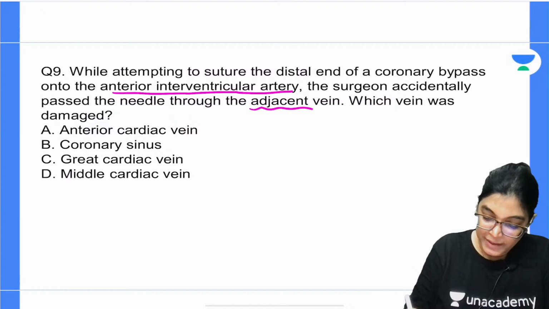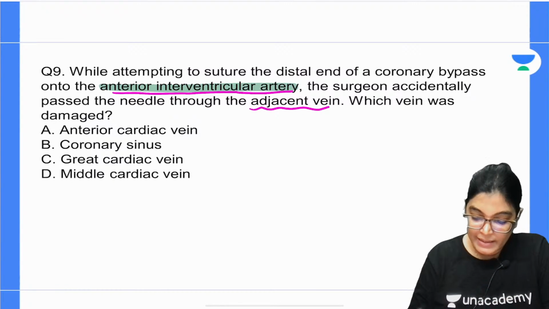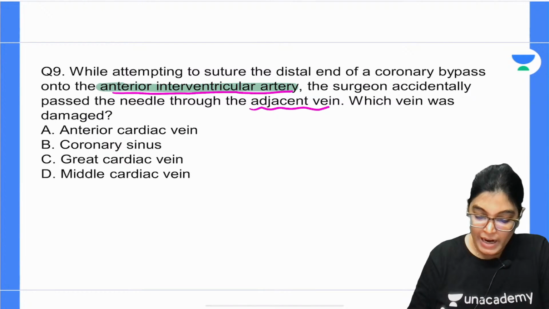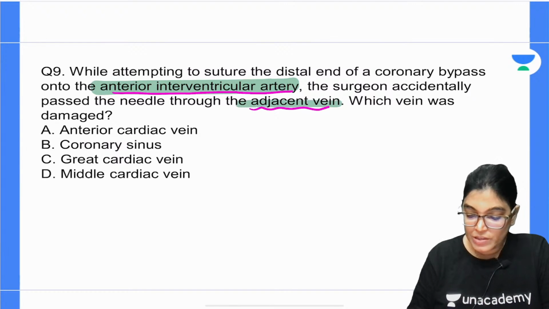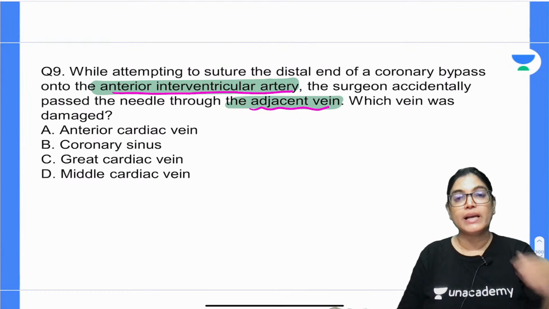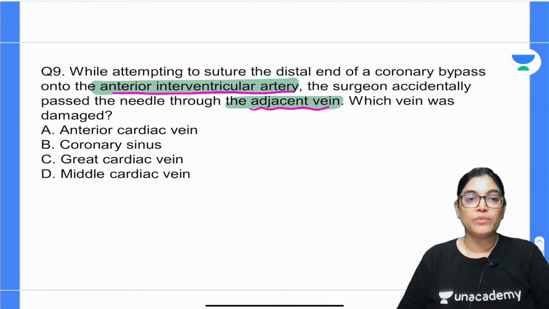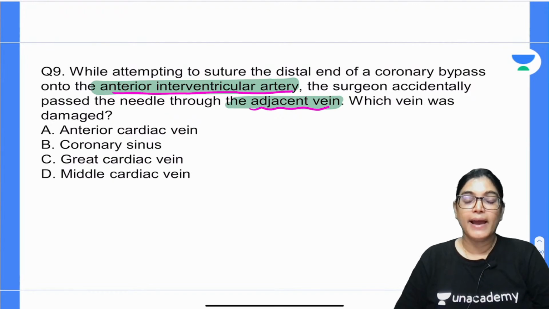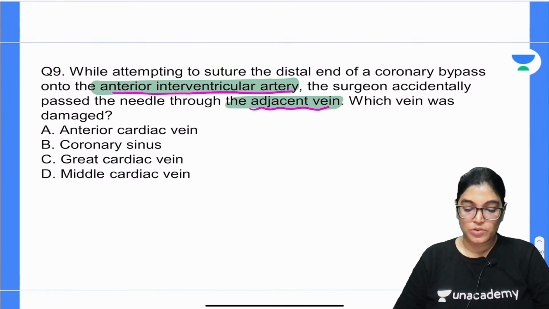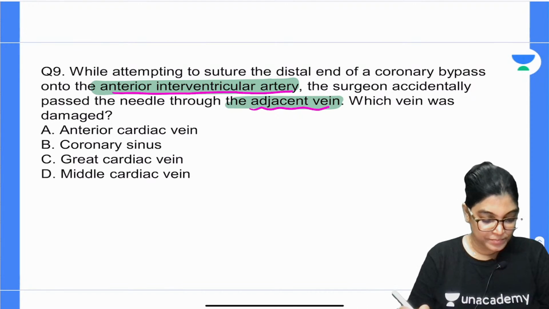Which vein is damaged here? The key point is the anterior interventricular artery; see which vein lies very closely associated with it. The options are anterior cardiac vein, coronary sinus, middle cardiac vein, or great cardiac vein. Question number 9, mark the correct answer.